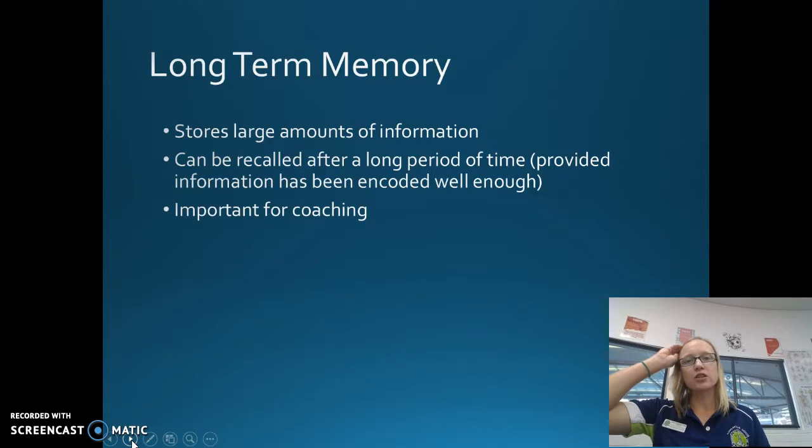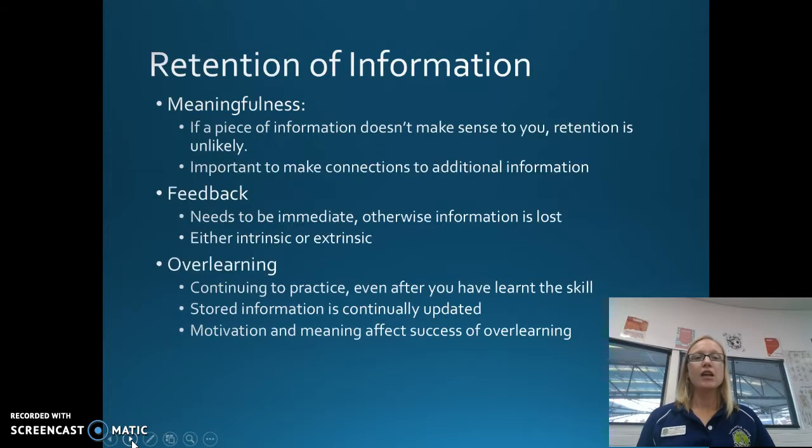This sort of information is really important for coaching, knowing that the rehearsal needs to be consistent and continuous in order for the information to transfer to long-term memory.